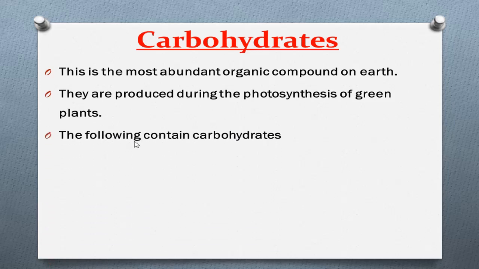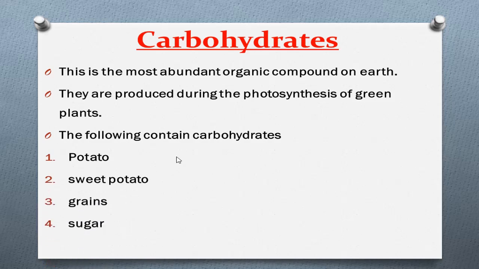And also the following foods contain carbohydrates. What are the food items which contain carbohydrates? Potato, sweet potato, grains, sugar and flour are some types of food which contain carbohydrates.